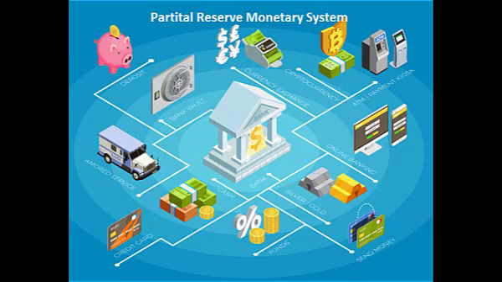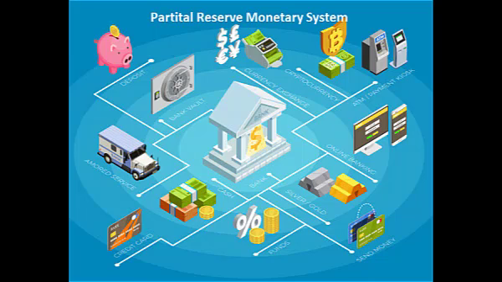In the partial reserve system, we can explain how the deposits that come to the bank create loans as follows. A certain percentage of the deposits coming to the bank, like 10%, are kept in cash in the bank's safe, and the rest, that is, 90%, is given as loans. An obligatory proportion of the reserve money held in the bank is kept in the bank's account at the central bank. If the bank wishes, it can keep more than this rate, the reserve requirement ratio set by the central bank, in its own safe. For example, if the bank received a deposit of 100 TL, the bank keeps 10% of it in cash in the central bank account as a required reserve. The remaining 90 TL is given as credit.